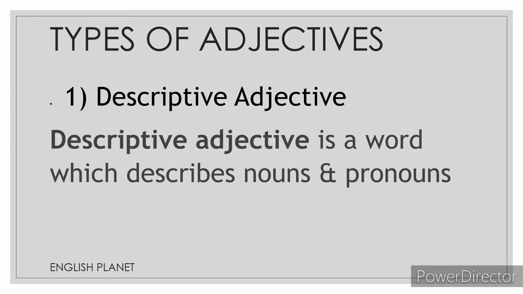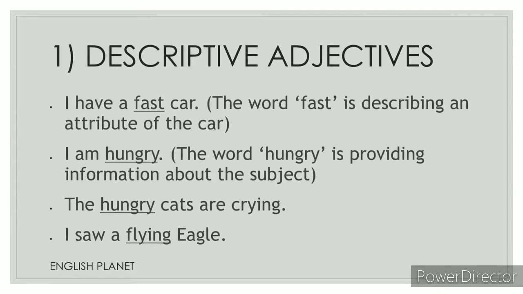Let us have a look at the example. I have a fast car. Now car is a noun, so it is describing the car. It's a fast car, so it's a descriptive adjective. I am hungry. It is describing the pronoun I. I is a pronoun. A word which is used instead of a noun is a pronoun. For example, I, she, he. These are all pronouns. So I am hungry. It is describing the pronoun I. So hungry is an adjective.